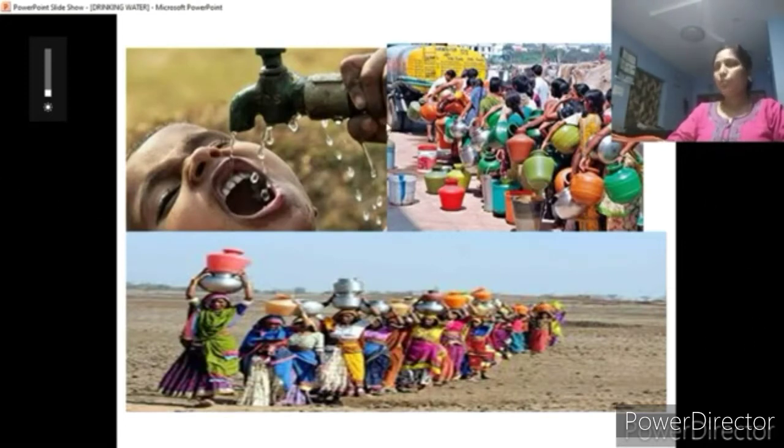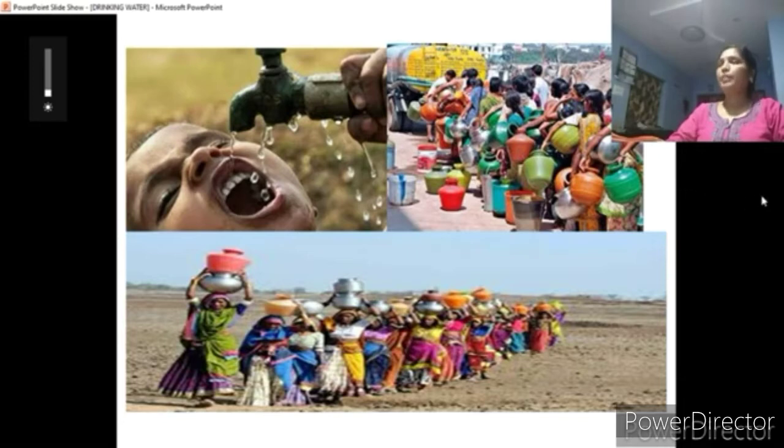What's the meaning of scarcity? When sufficient water is not available for drinking purposes, it is said to be scarcity, water scarcity. So many areas are facing the problem of water scarcity. If we go to the slum areas, in cities there are a number of slum areas, not well developed, where poor people are living. In these areas, when the drinking water supply is not there, they supply the water by tankers.